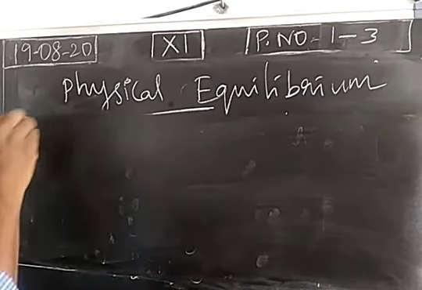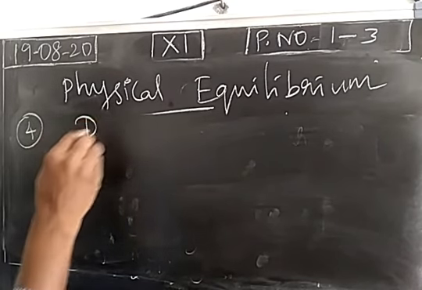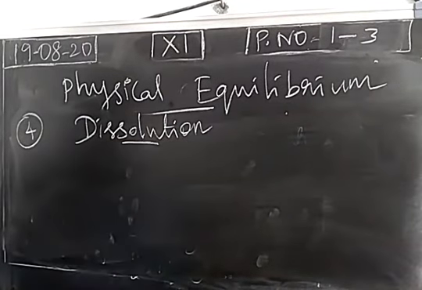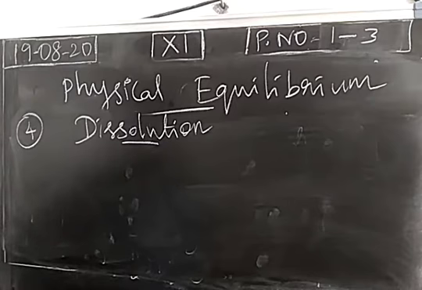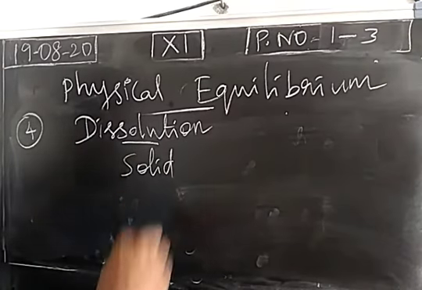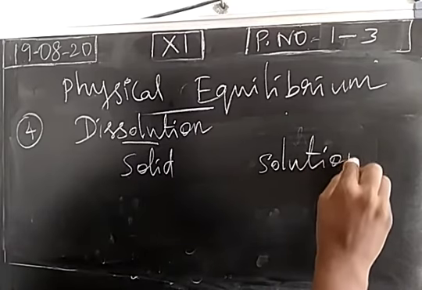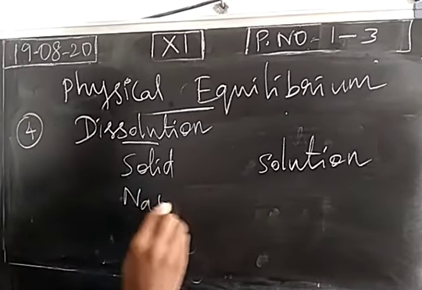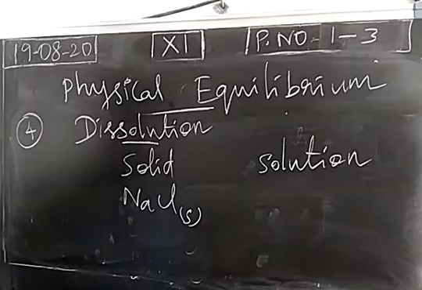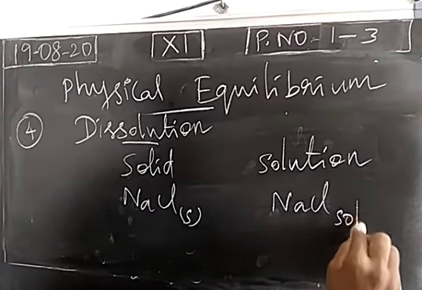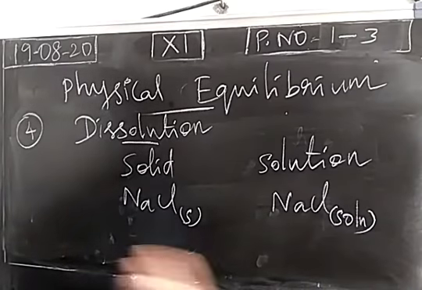Fourth type of physical equilibrium is the dissolution process. Dissolution means dissolving a solid or gas in a liquid. So a solid can be dissolved in a liquid, and it becomes a solution. If you take sodium chloride, when sodium chloride salt is added in water, it becomes sodium chloride solution. So this is a physical transformation.